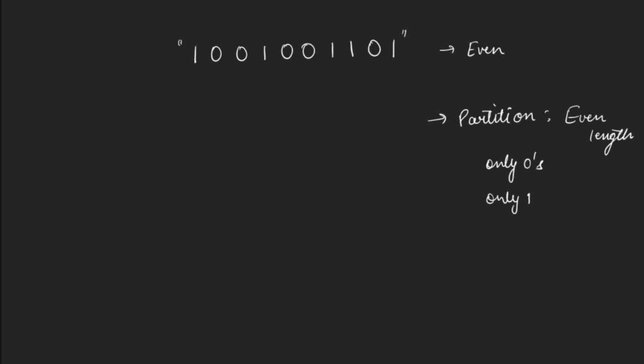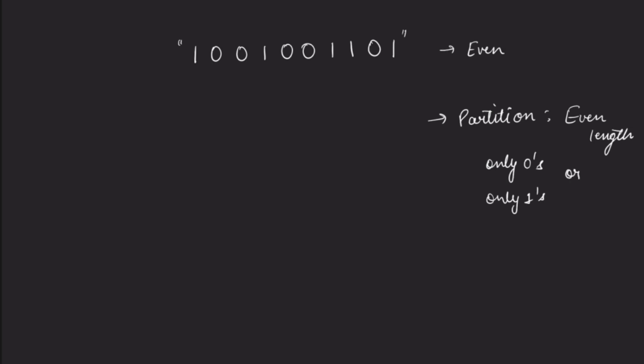So what they are saying is that in the input we are given a binary string which is always of even length, right? Now we need to partition this binary string into one or more substrings of even length, right? And each substring should contain only zeros or only ones.